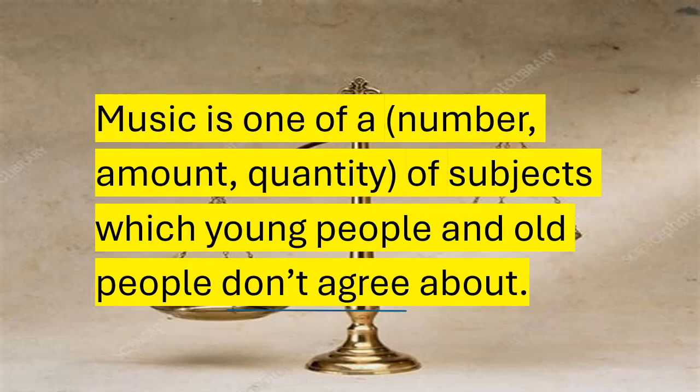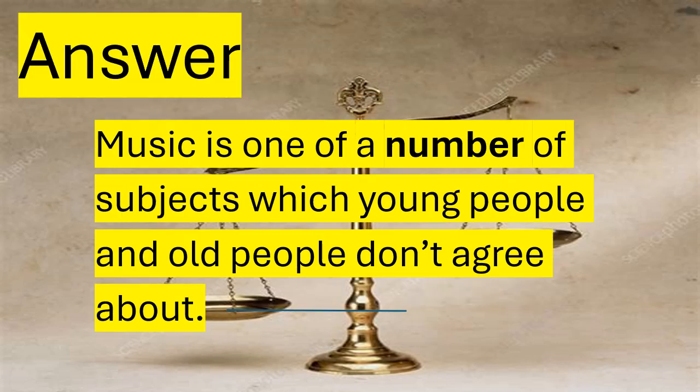And the next one, which is the last one, music is one of a number or amount or quantity of subjects which young people and old people don't agree about. And the answer is music is one of a number of subjects which young people and old people don't agree about.